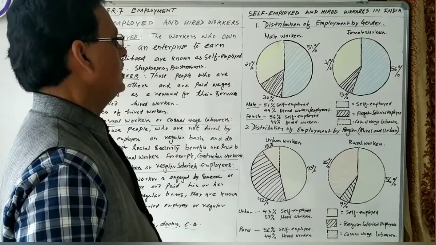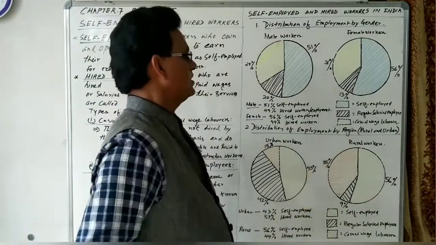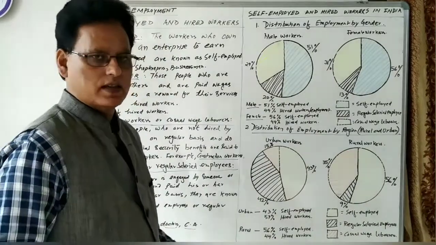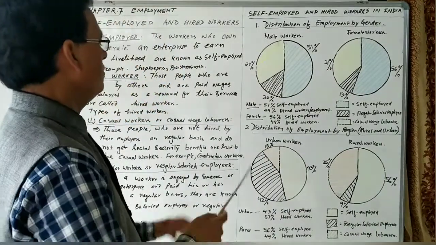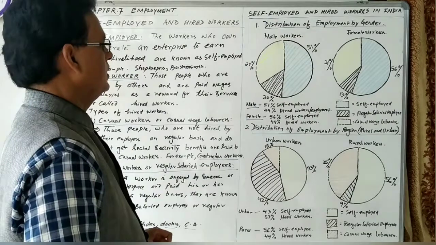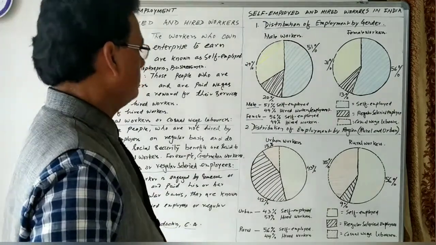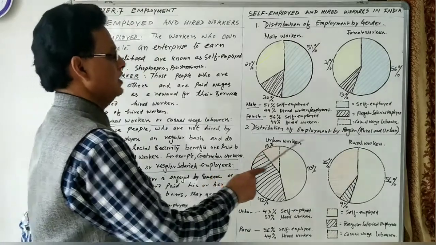Now as far as the different regions are concerned, the rural and urban distribution of employment in our country, let us see the situation of the distribution of employment by region, urban workers and rural workers.